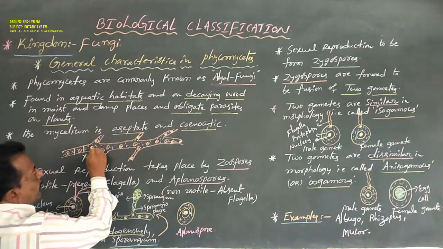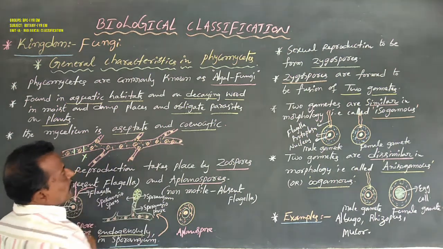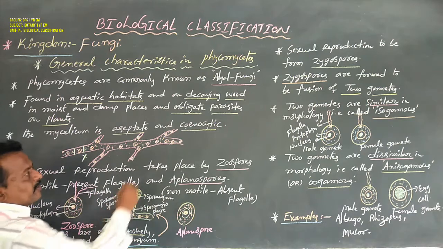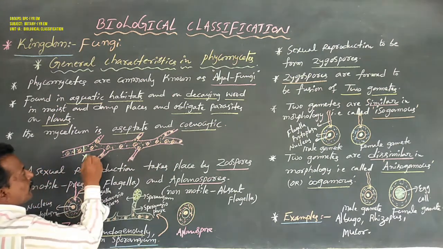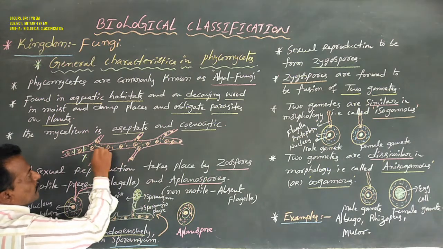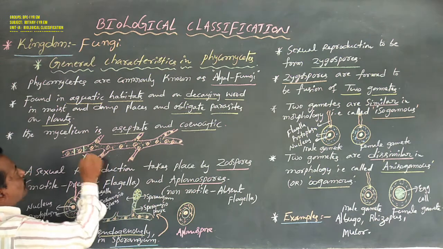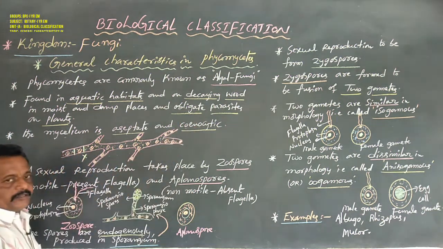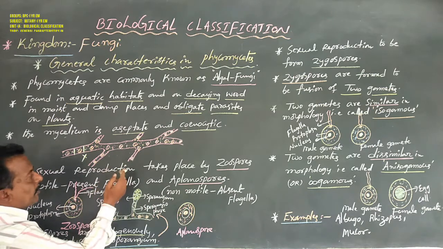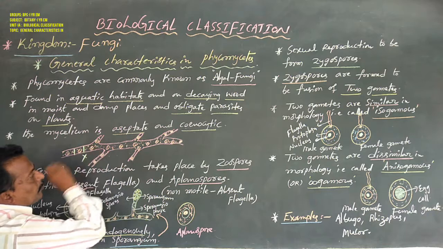More than two nuclei are present in the protoplasm or cytoplasm, freely floating in the cytoplasm.